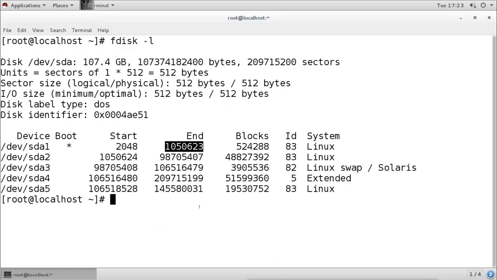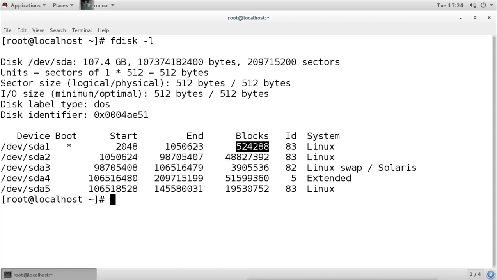So here it is showing that the first partition is starting from this sector number, and it is ending on this number. Now in blocks, this is the unit. So how many blocks does it have? In the first partition we have this number of blocks, so when you see how many bytes this is, we can say that this is actually 500 MB.